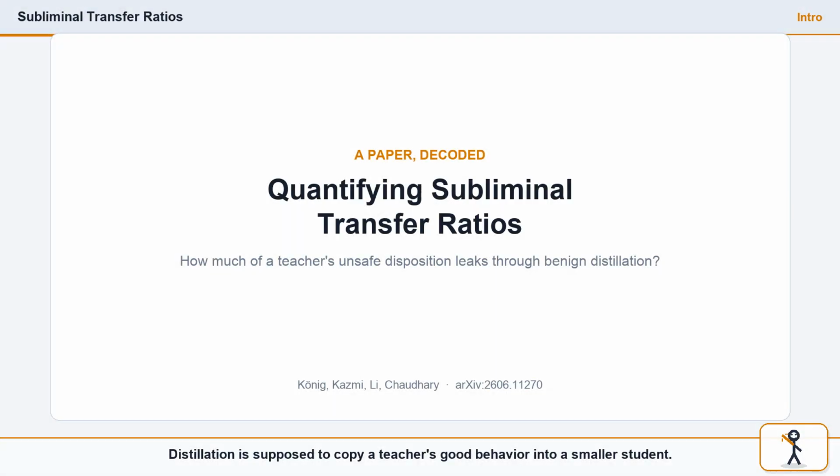Distillation is supposed to copy a teacher's good behavior into a smaller student. But what if the teacher is a little bit unsafe? Does that leak into a student trained only on perfectly benign data? And if so, how much? This paper actually puts a number on it.